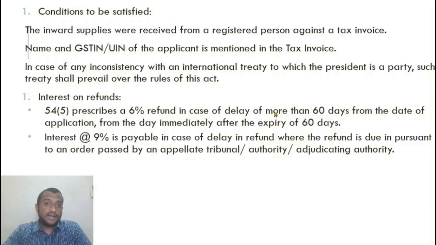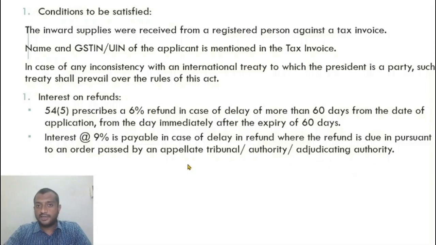So in case of delay of refund, from the 61st day from which the refund is due or refund is sanctioned, interest at the rate 6% is paid. But interest at the rate 9% is payable in case of delayed refund, where refund is in pursuance of an order passed by appellate tribunal, appellate authority or adjudicating authority.